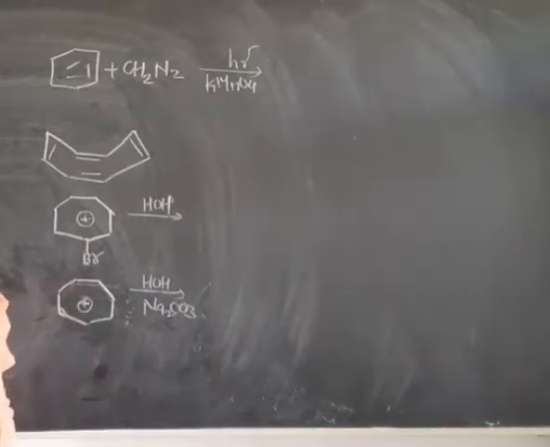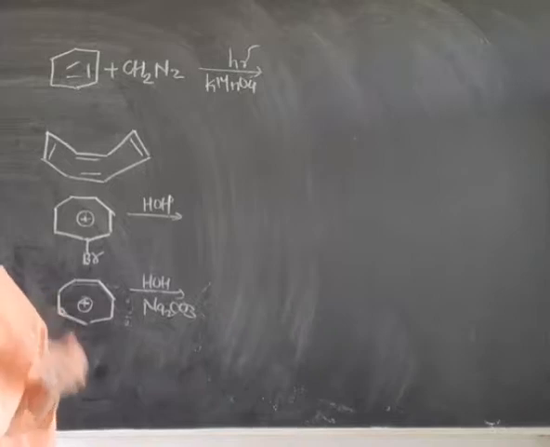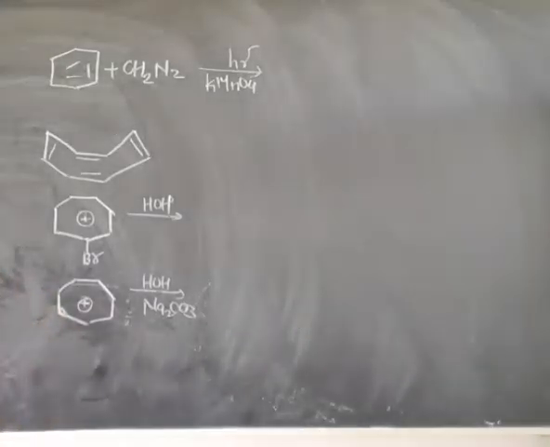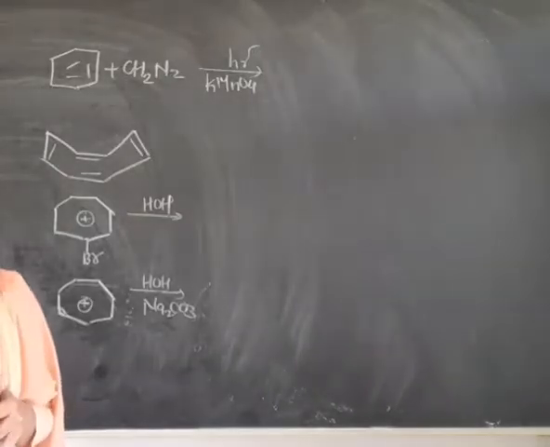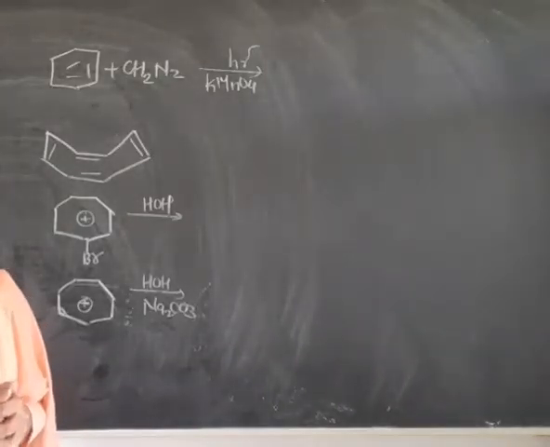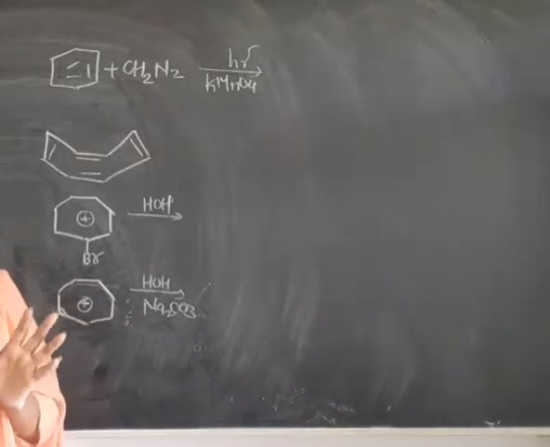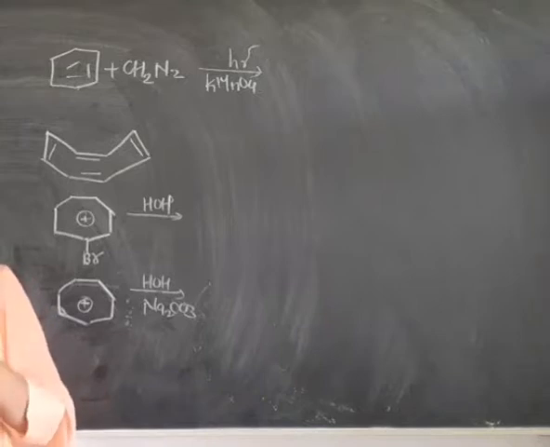I just draw, and the pattern of the question is very different than the previous one. In this case there is one benzene ring, then CH2N2 molecule is given, and on the arrow hν and KMnO4 are given. The question pattern is that whatever the product formed, whether it is aromatic or anti-aromatic, or whatever the nature of that incoming product.